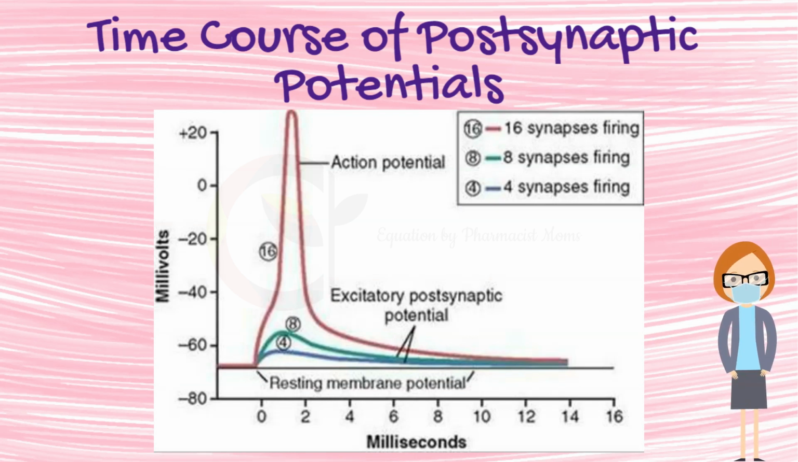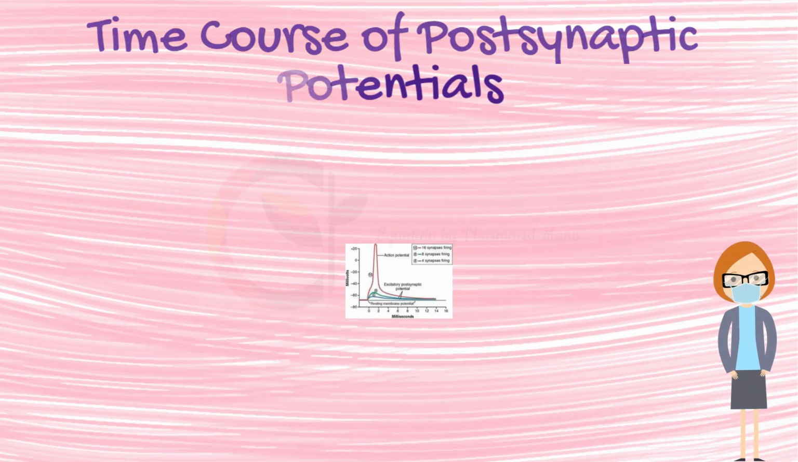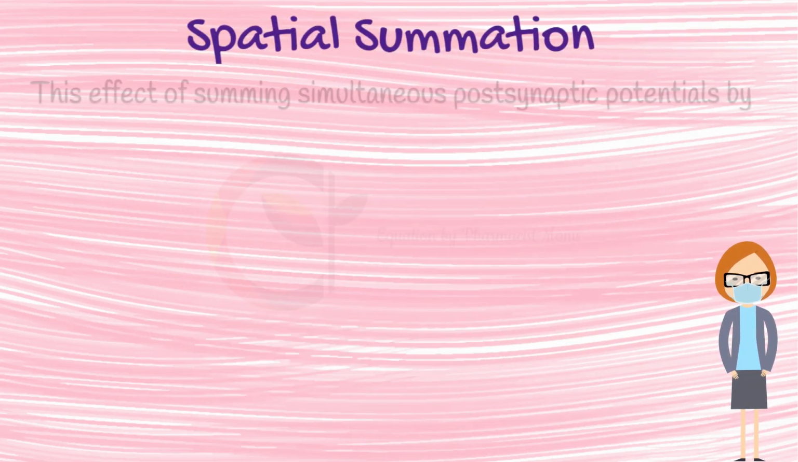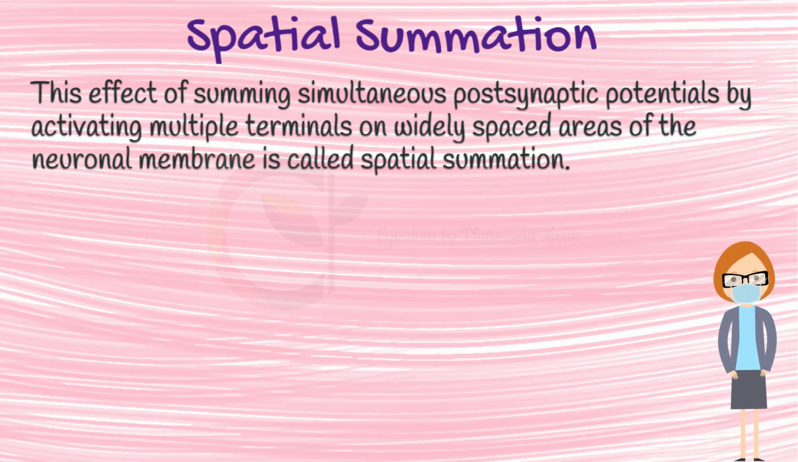Precisely the opposite effect occurs for an IPSP, that is, the inhibitory synapse increases the permeability of the membrane to potassium or chloride ions, or both, for 1 to 2 milliseconds, and this decreases the intraneuronal potential to a more negative value than normal, thereby creating the IPSP. This potential also dies away in about 15 milliseconds. What is spatial summation? This effect of summing simultaneous postsynaptic potentials by activating multiple terminals on widely spaced areas of the neuronal membrane is called spatial summation.